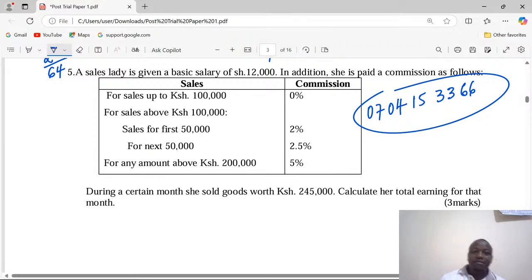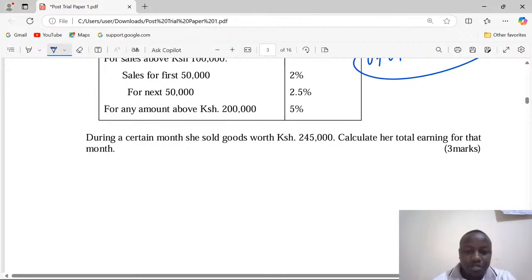For sales above 100,000, the commission is broken down as follows: the first 50K, 2%, the next 50,000, 2.5%, and any amount above 200K, 5% commission. During a certain month, she sold goods worth 245,000 Kenya shillings. Calculate her total earning for that particular month.